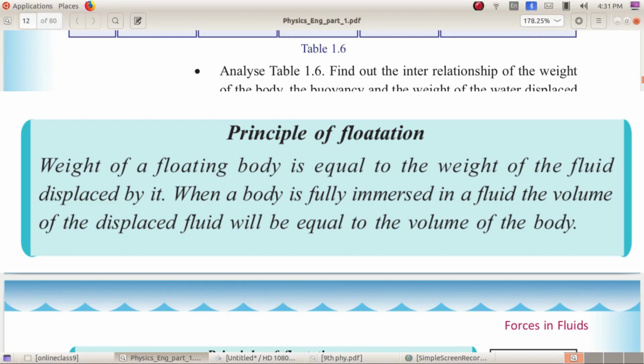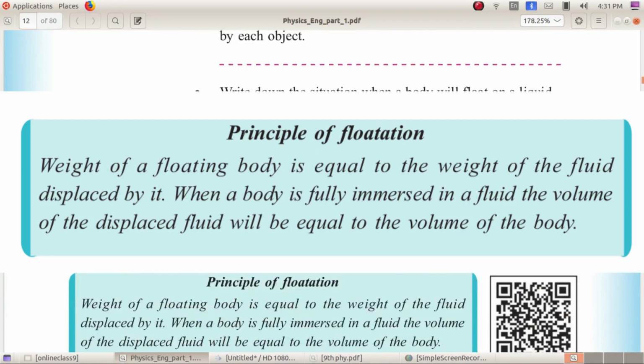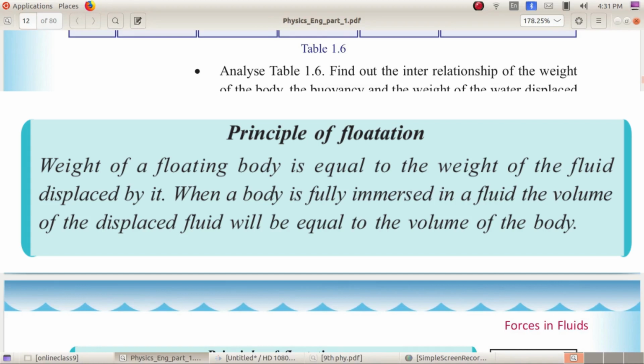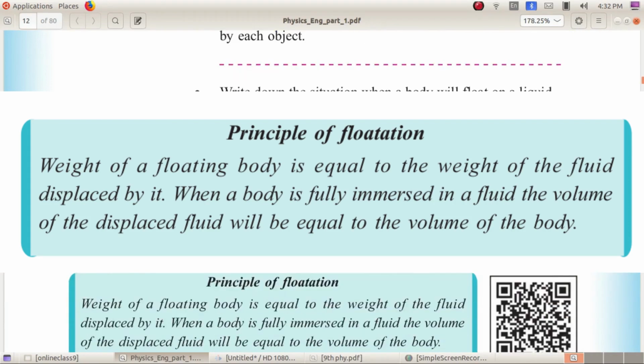If a body can displace an amount of liquid or fluid equal to the weight of the body, it floats. If a ship has a weight of 100 Newtons and it can displace water of weight 100 Newtons, then surely it can float on water. If it can displace only 80 Newtons, then it will sink. If it displaces water equal to 150 Newtons, then also it can float on water. This is the principle of flotation.